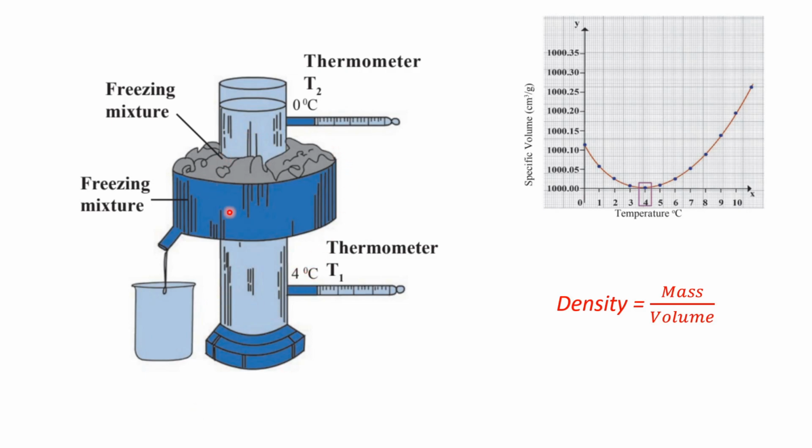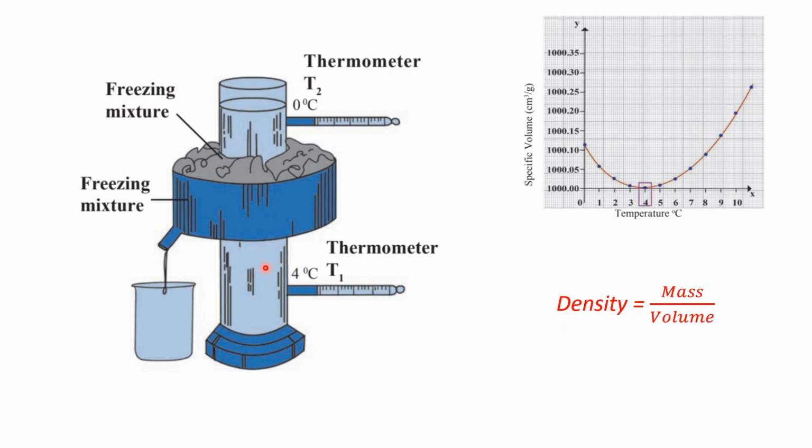This process of the water becoming heavy as it gets colder continues till it comes to 4 degrees Celsius. Because in the case of water at 4 degrees Celsius, the volume is the least, as you can see here, and because the volume is least, the density is the highest.